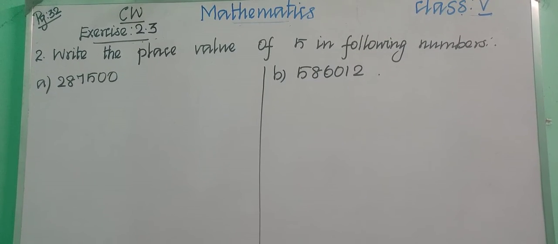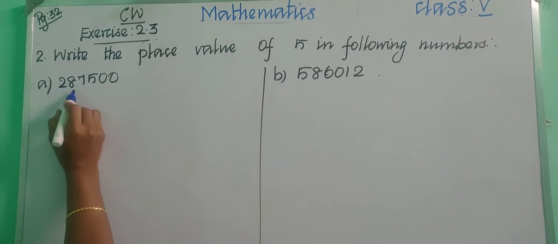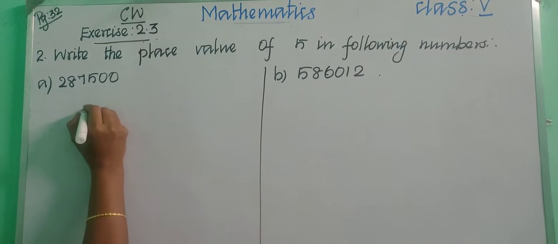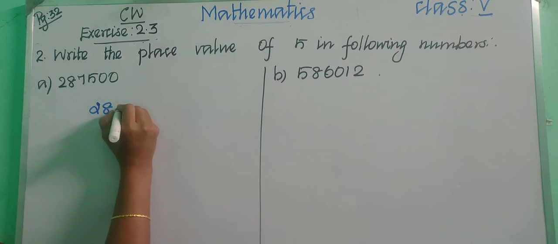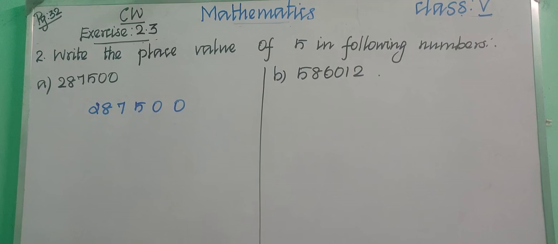Okay, children, let us see the second question. Write this question in your classwork notebook: write the place value of 5 in the following numbers. This first number is 287500. First of all, we are going to insert the commas. Let us write the same digits again: 287500.